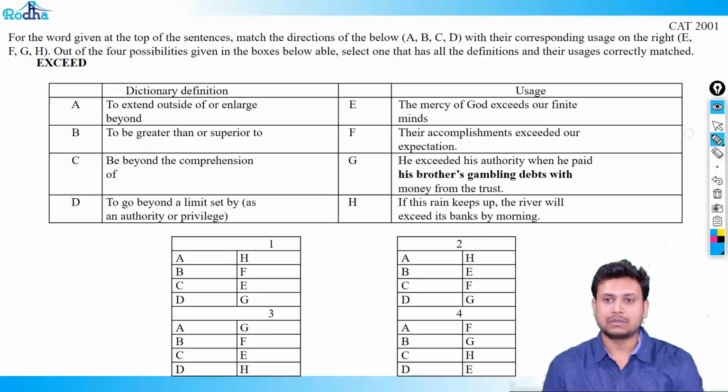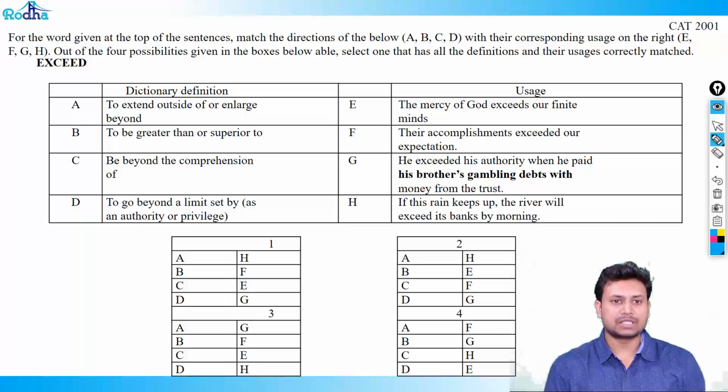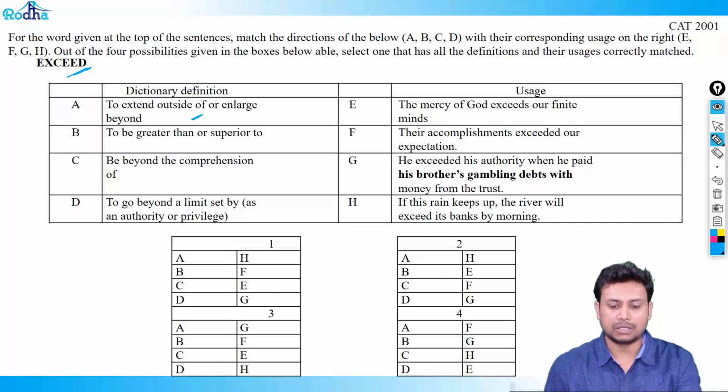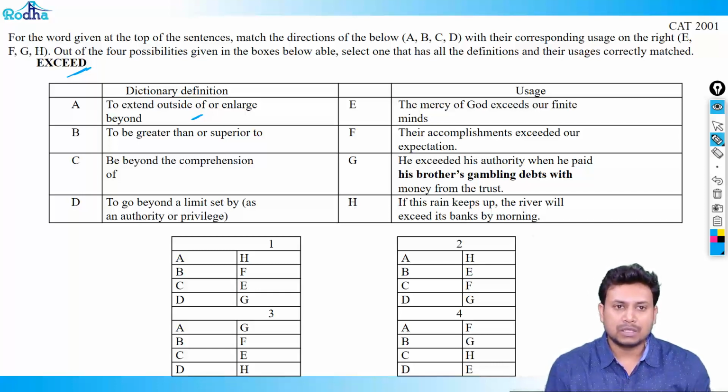Let's move ahead. In this question, we have been given a dictionary definition and the usage, and we have to match these. The word given here is exceed. I'm going to quickly look at something which I know is 100% sure. For example, to extend outside of or enlarge beyond. It should be something that goes outside. Mercy can't go, accomplishment exceeded. If the river keeps up, the river will exceed. Yes, so what we have got is A and H as a pair.